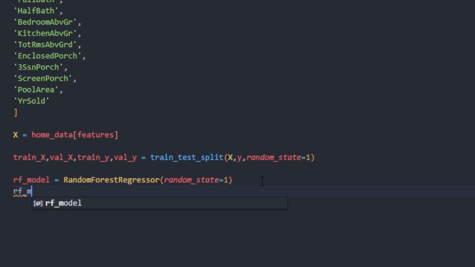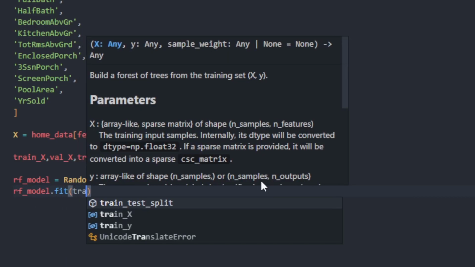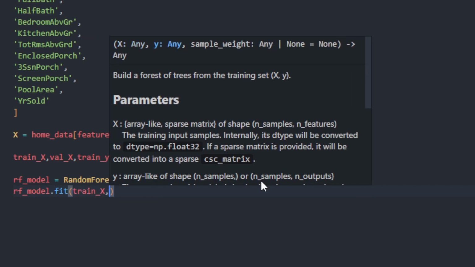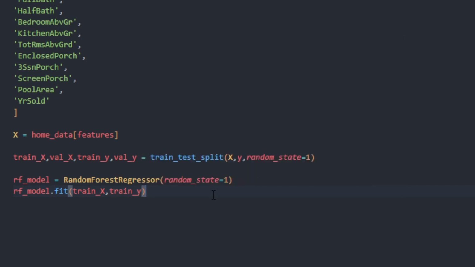So we're going to go RF model.fit, and we're going to put in train X and train Y. What this is doing is fitting the model with that training data, so when we go to try to predict with it, we will be able to have the forest run and have a general idea of what our predictions can do.